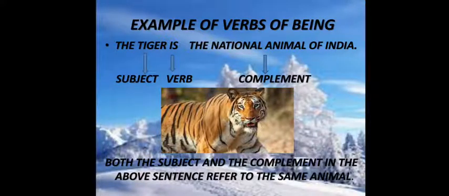Example of verbs of being: the tiger is the national animal of India. So the tiger is the subject, is the verb, the national animal is the complement. So both the subject and the complement in the above sentence refer to the same animal, that is the tiger.